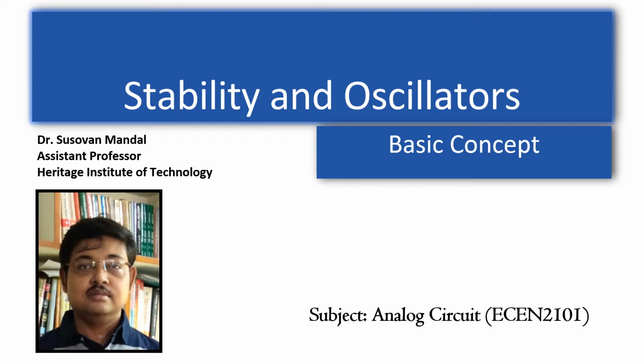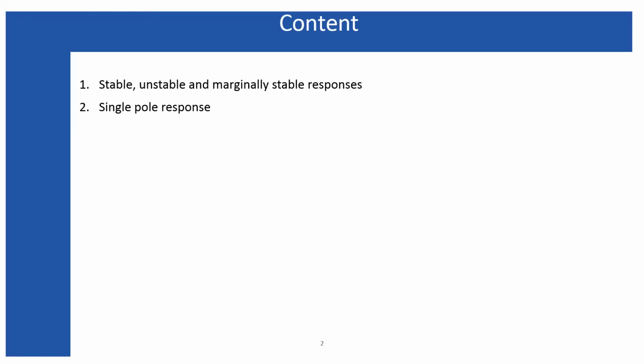So therefore, we first have to understand the origin of the oscillations, and that understanding comes to the understanding of the stability conditions. So that is why I have dedicated this lecture to make you understand the stability and oscillators. The discussion will start by demonstrating the stable, unstable, and marginally stable response, because the origin of oscillation is basically inherited within the understanding of this unstable and marginally stable response.